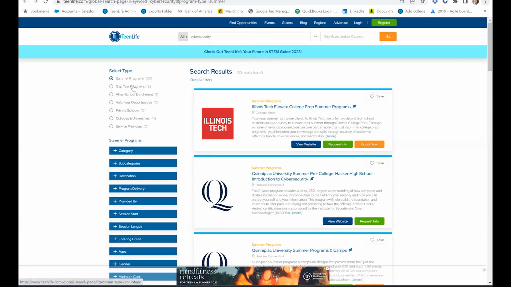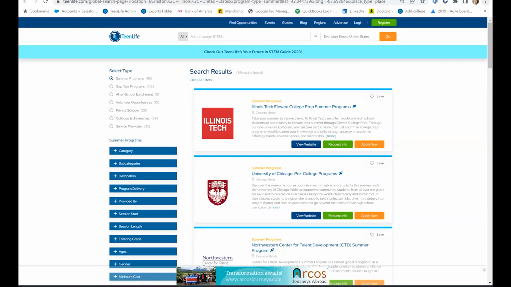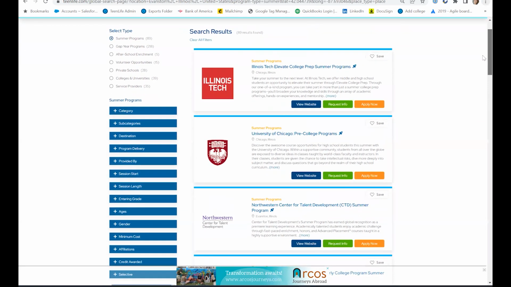There are a few other options besides summer programs, which you could take a look at, such as colleges and universities. A third way to search is to choose a location. So I entered Evanston, Illinois. There would be a drop down that you would choose that from so that there are no spelling errors. This shows you that there are 89 summer programs around Chicago, basically.